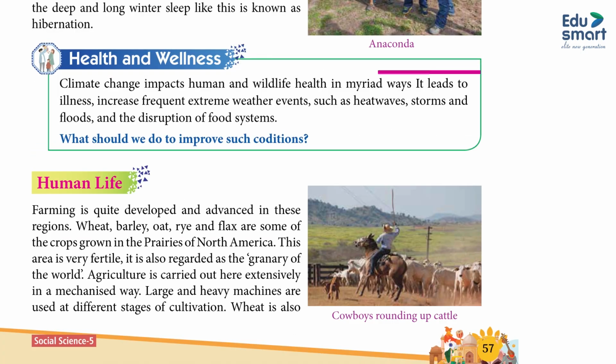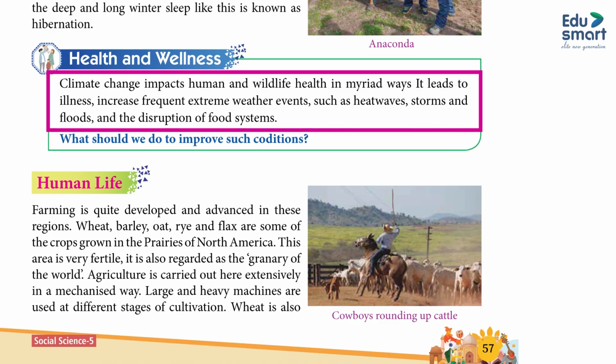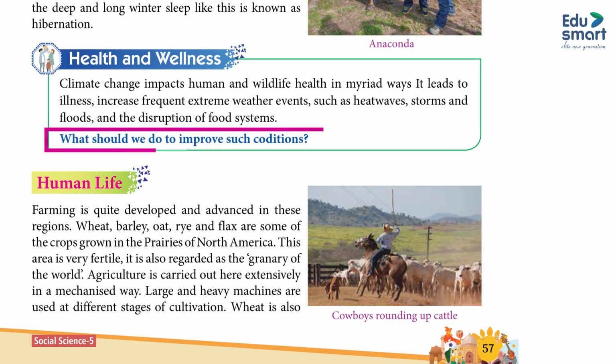Health and wellness. Climate change impacts human and wildlife health in myriad ways. It leads to illness, increased frequency of extreme weather events such as heat waves, storms and floods, and the disruption of food systems. What should we do to improve such conditions?